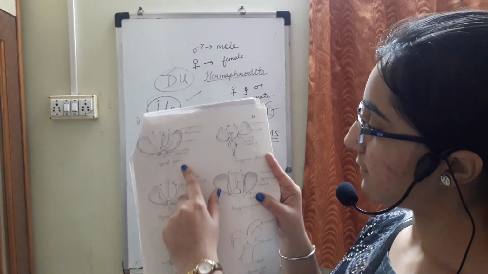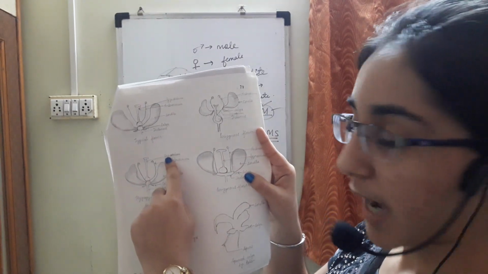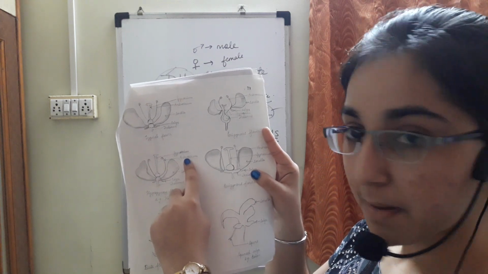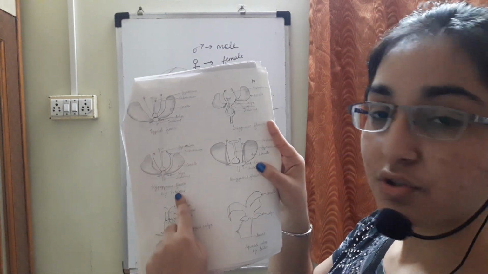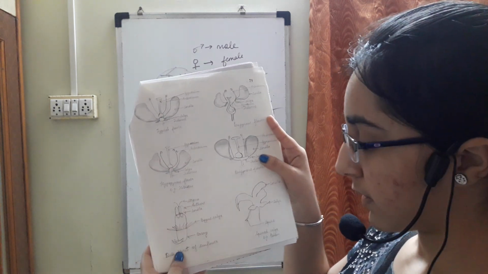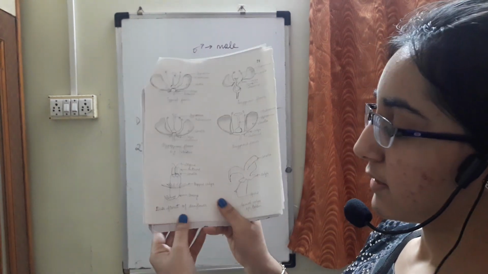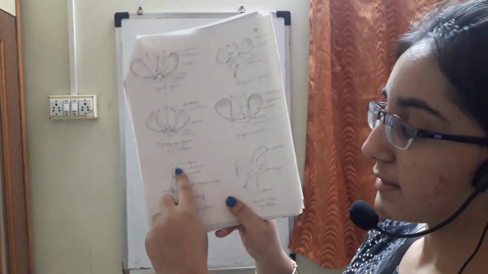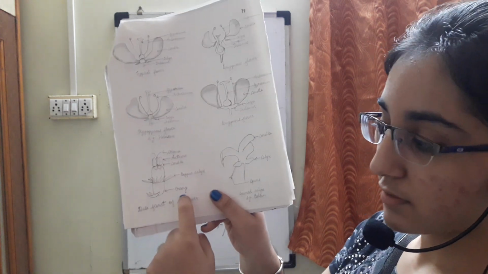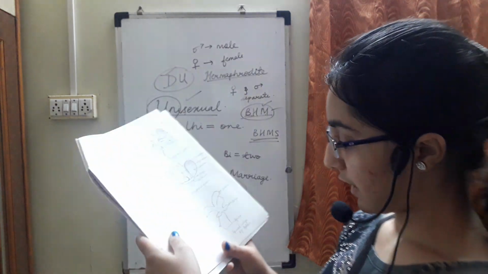Then you have this hibiscus example. Again gynoecium, the female part, and androecium, the male part. Both are present, so hibiscus is a bisexual flower. Then, speaking about the sunflower, you can see stigma, anthers, and the ovary also. So again this is a bisexual flower. I hope this is clear.